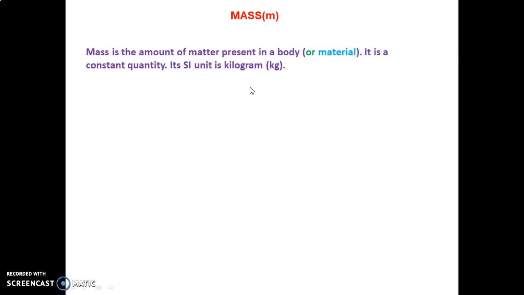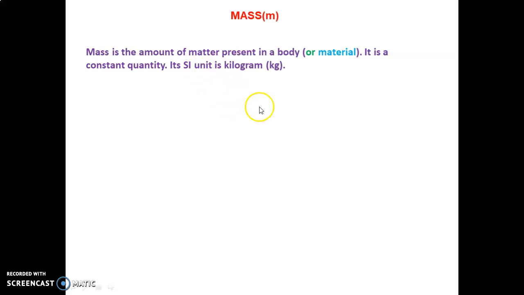Different units are used, that is, SI units, or International System. What is the full form of SI? System International. We will upload a video about what is meant by SI and the different types of unit systems.